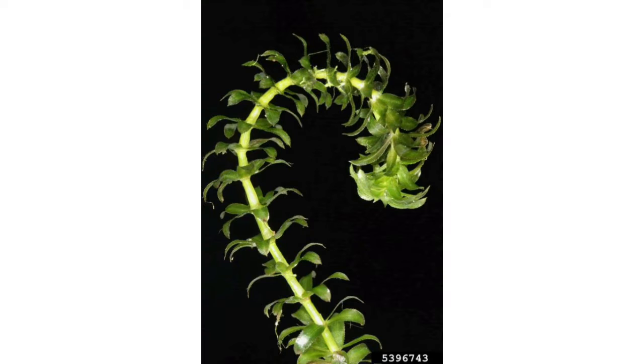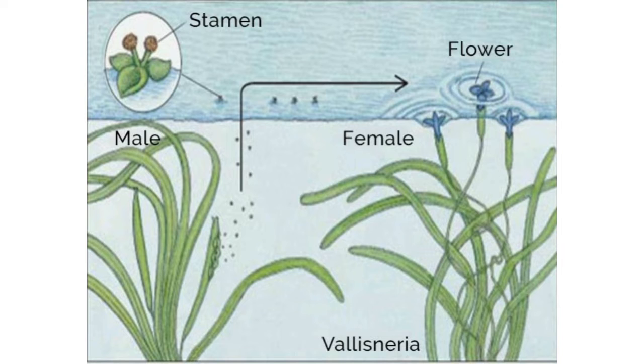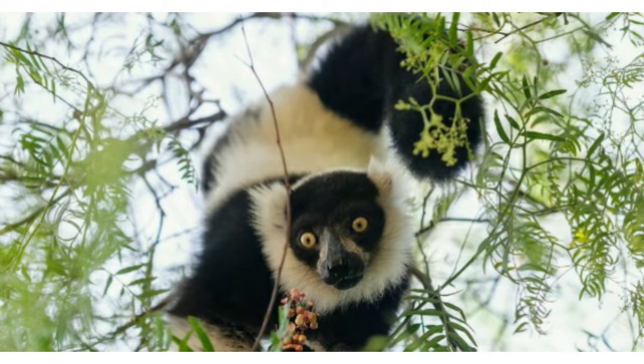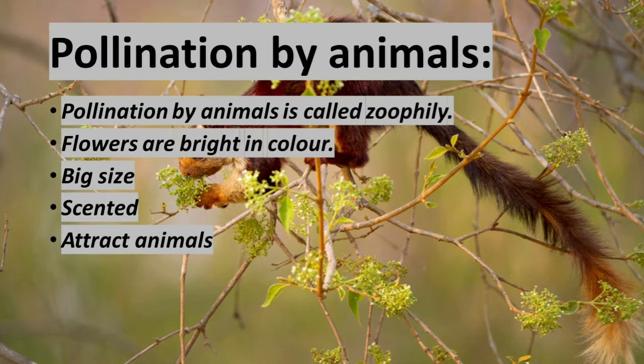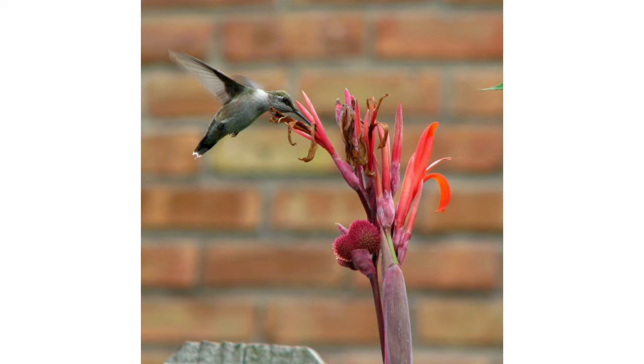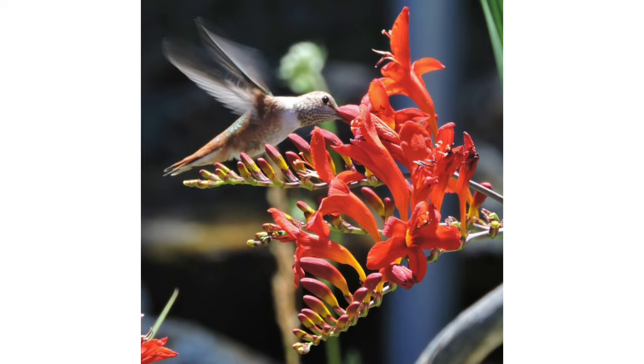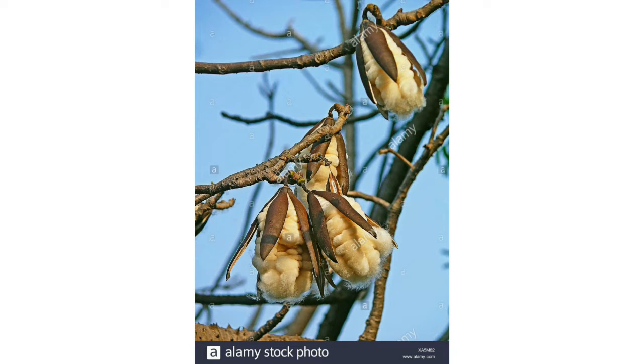Example, Hydrilla and Vallisneria. Next we pass on to pollination by animals. When pollination takes place with the help of animals, it is called zoophily. Flowers of such plants attract animals by their bright color, size, scent, etc. Example, the sunbird pollinates flowers of canna and gladioli. You will be able to see in the videos. Squirrels pollinate flowers of the silk cotton tree.